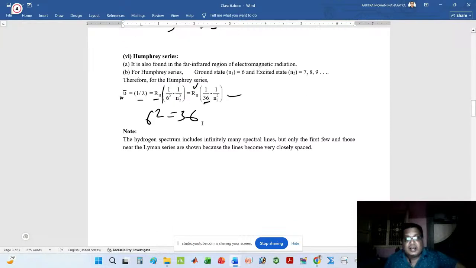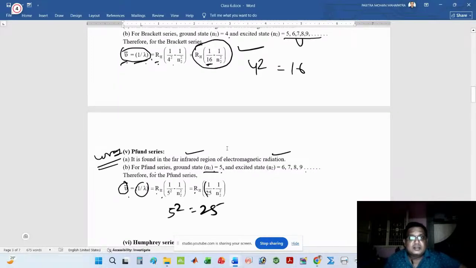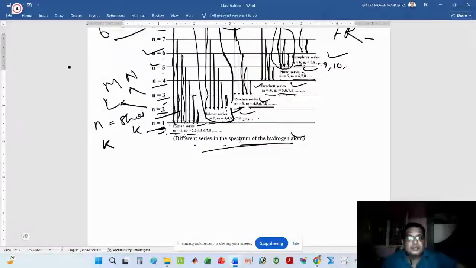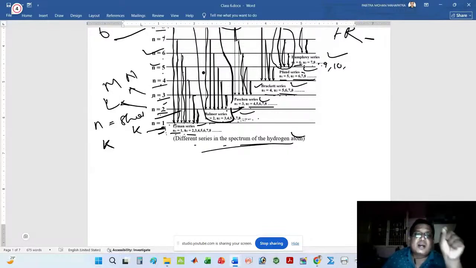Remember, I have already said the hydrogen spectrum includes infinitely many spectral lines. Don't think that there are only a few lines. For better understanding, I have shown you a few lines. If I draw the infrared lines, it looks like a band. If I try to show you all the infinite rays, it is not possible. If possible, it would look complex, you could not understand it, they can overlap each other and make a band.